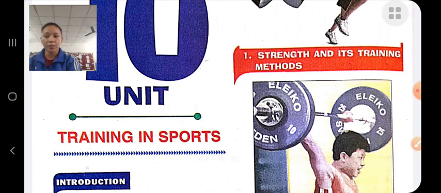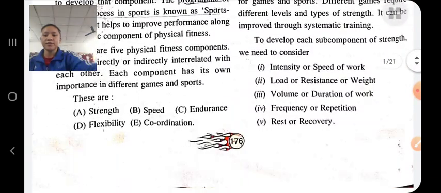These are the 5 components of physical fitness, in which strength means the ability of an individual to overcome resistance. There are 2 types of strength: static strength and dynamic strength. Static means fixed, so static strength means the ability to overcome resistance from a fixed point, and dynamic strength means the ability to overcome resistance while in motion.